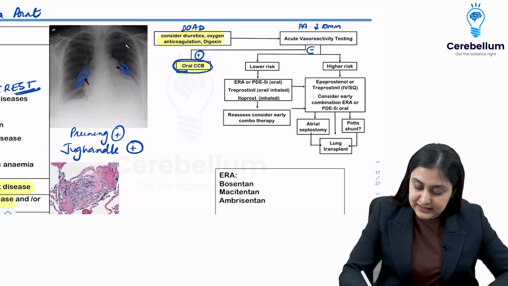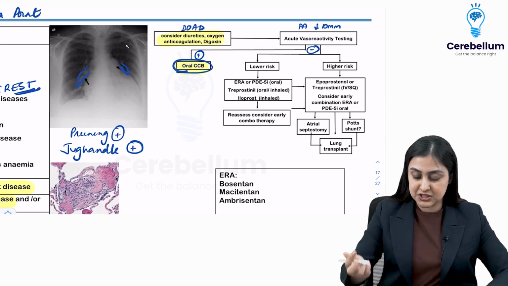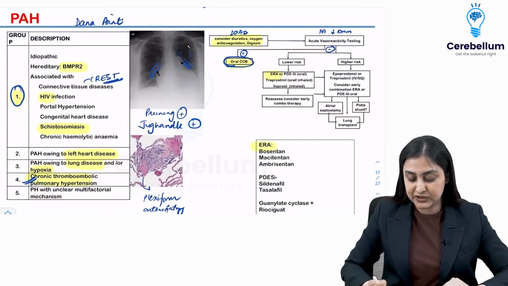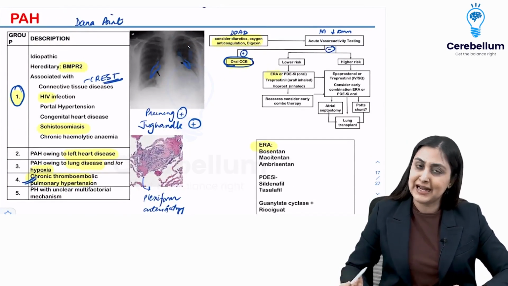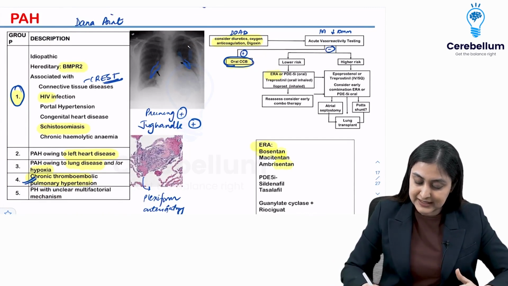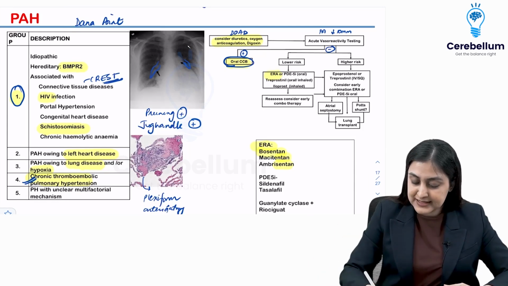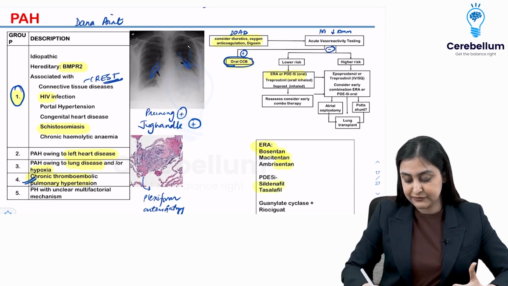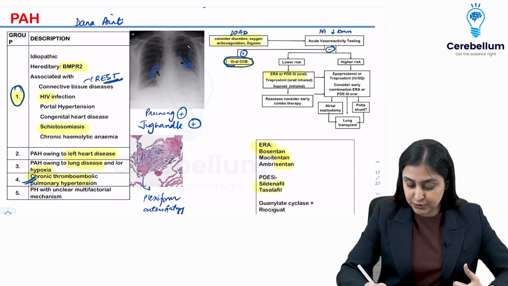If this test is negative, you look at the risk depending on the symptoms. Lower risk patients can be started on ERA. ERA, very important from the pharma point of view, the names: endothelin receptor antagonist, you have bosentan and the other sentans. The next line is going to be PDE5 inhibitors, which are oral, so sildenafil or tadalafil, I'm sure you know that.